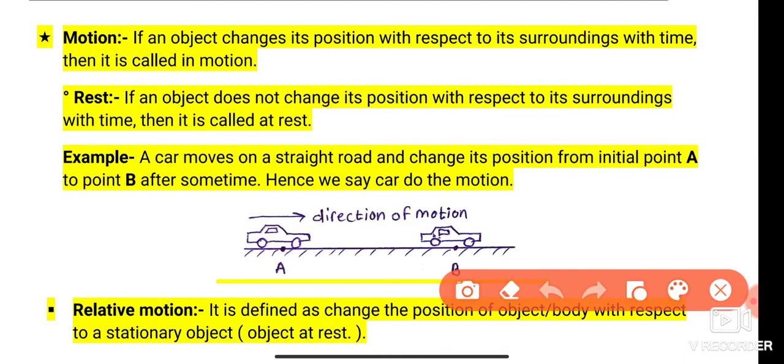Motion. What is motion? We all know that we are seeing lots of moving bodies in our surroundings. So they do the motion. So in physics, how do we specify that an object does the motion?